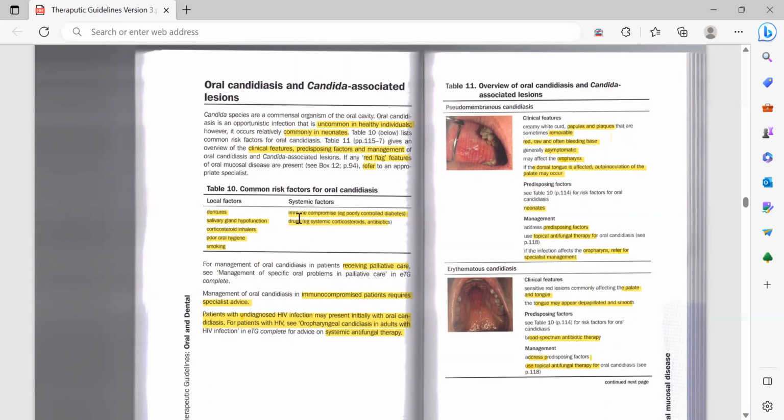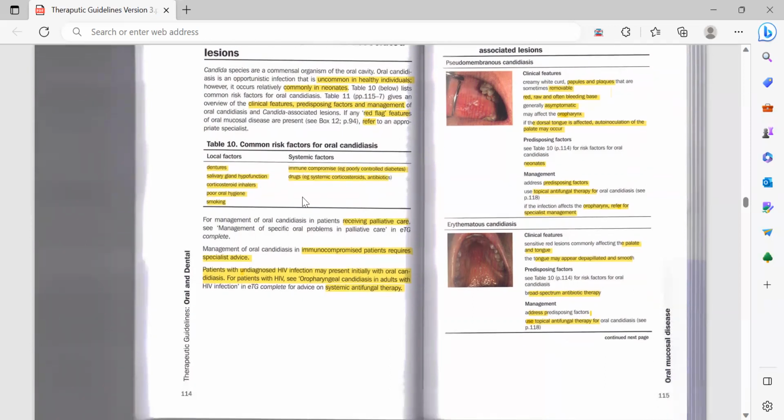So you can just correlate these things, like the drugs would cause dry mouth, right? And the immunocompromise and the corticosteroid inhaler, they both would lower the immunity. That would expose your patient's body to more opportunistic infections. An example of immune compromise is poorly controlled diabetes. And drugs, mainly systemic corticosteroids and antibiotics. So if the patient is taking antibiotics long term, there is a chance of getting candidiasis.